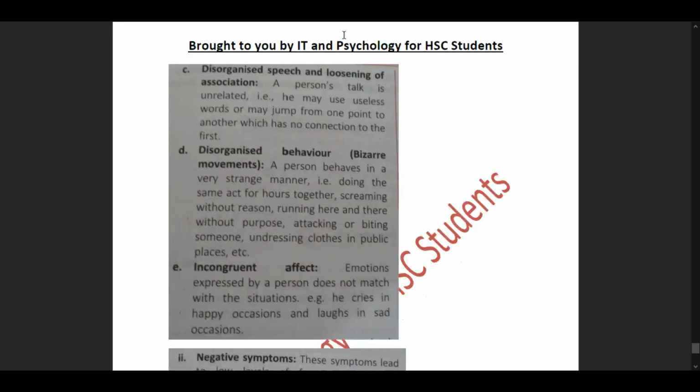Then we have our fifth positive symptom, that is incongruent affect. Emotions expressed by a person does not match with the situations. That is, he or she cries in happy occasions and laughs in sad occasions. We had seen an example for this in the movie Joker, where the individual was facing a psychological disorder that caused him to laugh at different situations, and where society just boycotted him as a mentally disarranged individual.